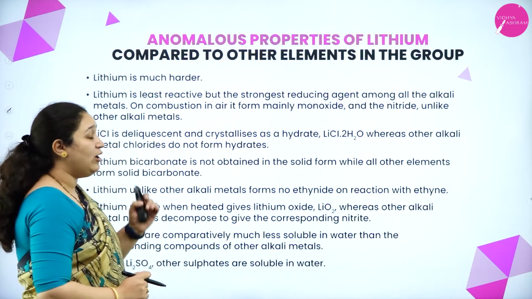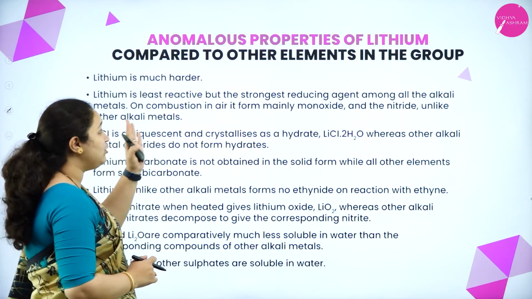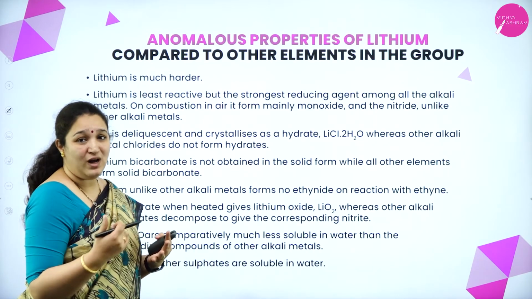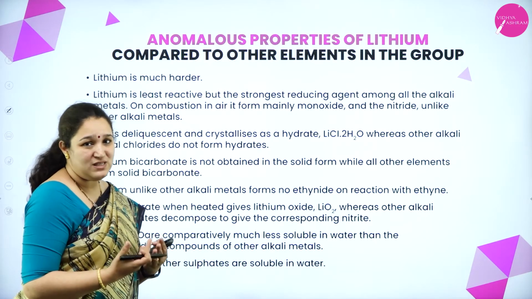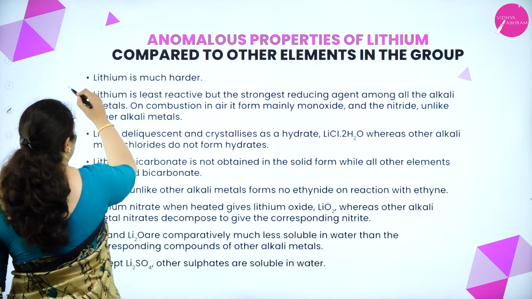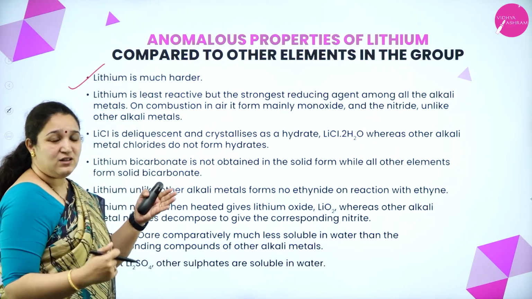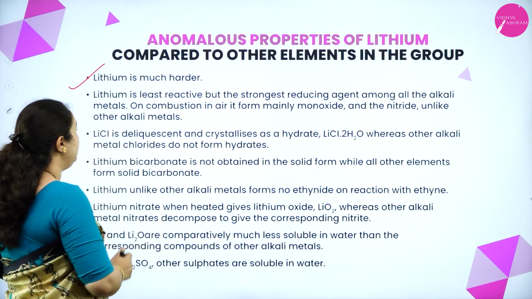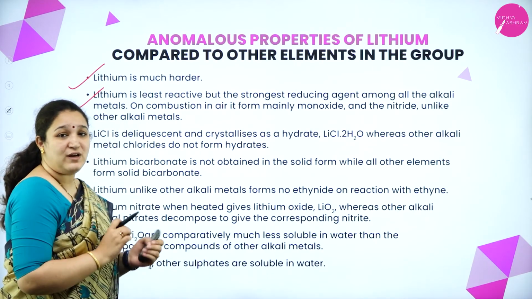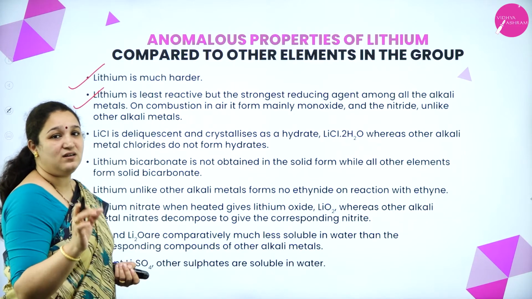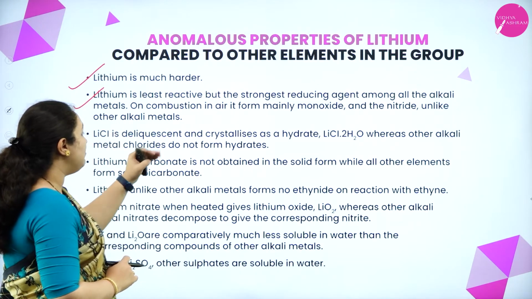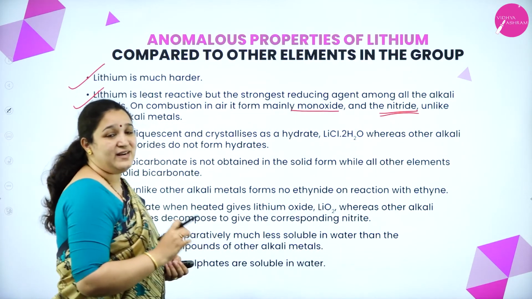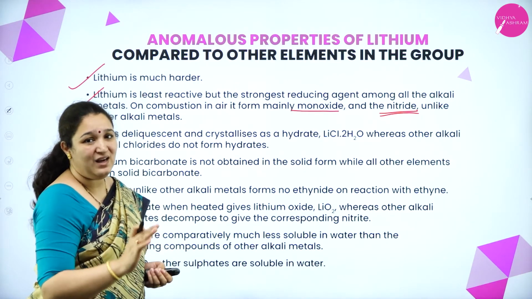Next we learn about the anomalous properties of lithium compared to the other elements in the group. Lithium behaves differently compared to the other elements. What are these properties? We learn here. Okay, first one, lithium is much harder. All the other alkali metals are soft and can be cut with a knife, but lithium is harder. Lithium is least reactive even after having the most negative standard reduction potential, and on combustion in air, it will not only form monoxide but also nitrides, which is not formed by any other alkali metal.